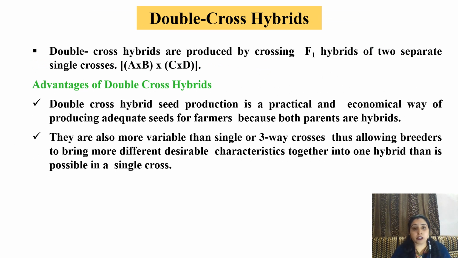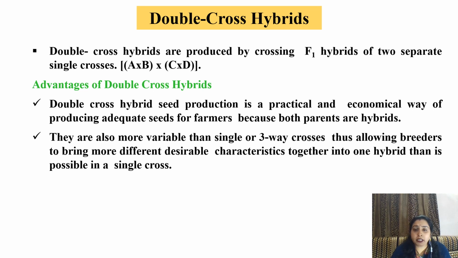Double cross hybrids. Double cross hybrids are produced by crossing F1 hybrids of two separate single crosses. That means in the first case, two parents are selected, named A and B. They are crossed to produce the F1 generation. While in the second case, two parents are selected, named C and D, and they are crossed to produce another F1 generation. These two F1 generations are crossed again to make double cross hybrids.